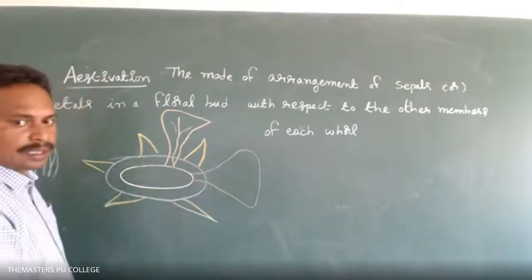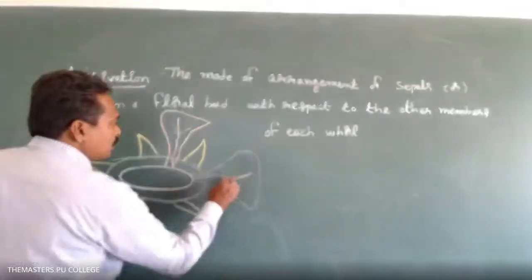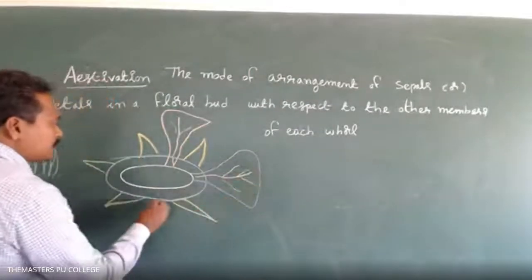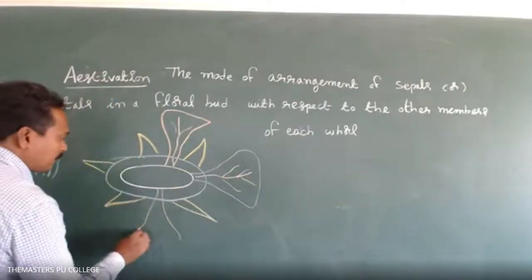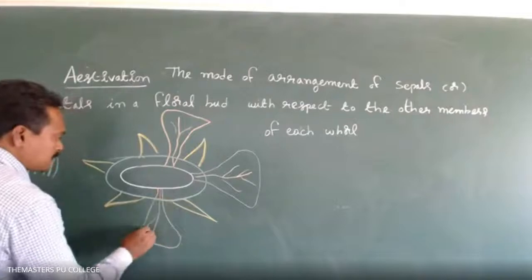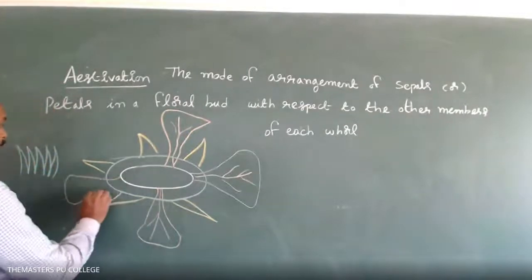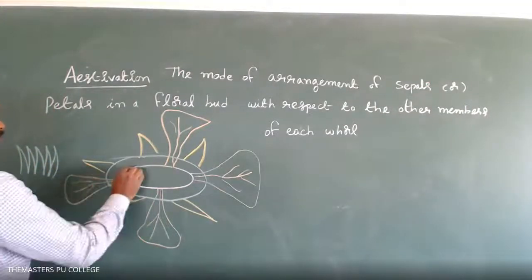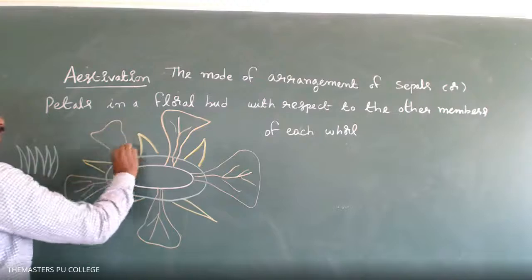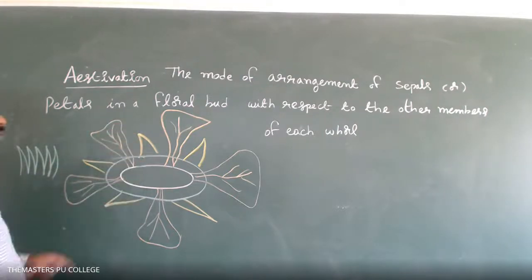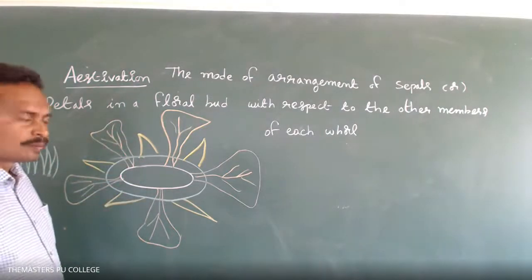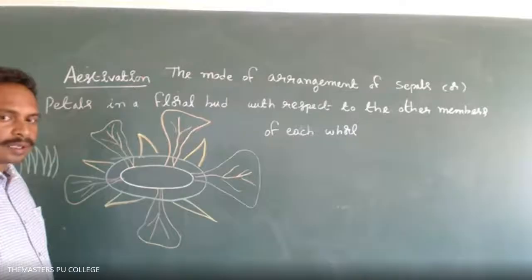Corolla. What are the units of the corolla? Members of the corolla are known as petals, right? Here I drew how many whorls of the floral leaves? Two whorls, very good.